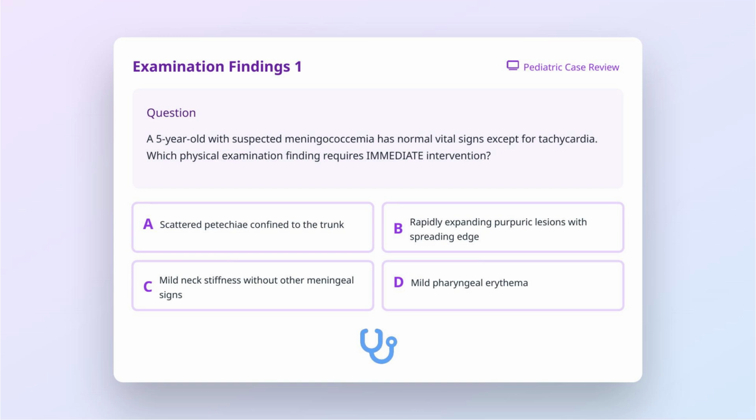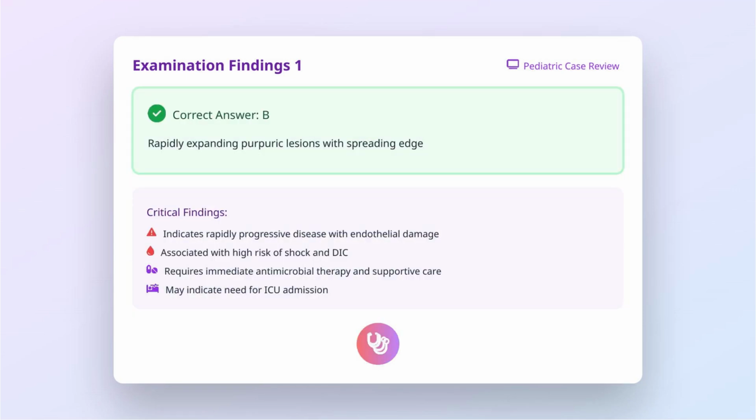Moving to examination findings. A 5-year-old with suspected meningococcemia has normal vital signs except for tachycardia. Which physical examination finding requires immediate intervention? Is it A, scattered petechiae confined to the trunk? B, rapidly expanding purpuric lesions with spreading edge? C, mild neck stiffness without other meningeal signs? Or D, mild pharyngeal erythema? The correct answer is B.